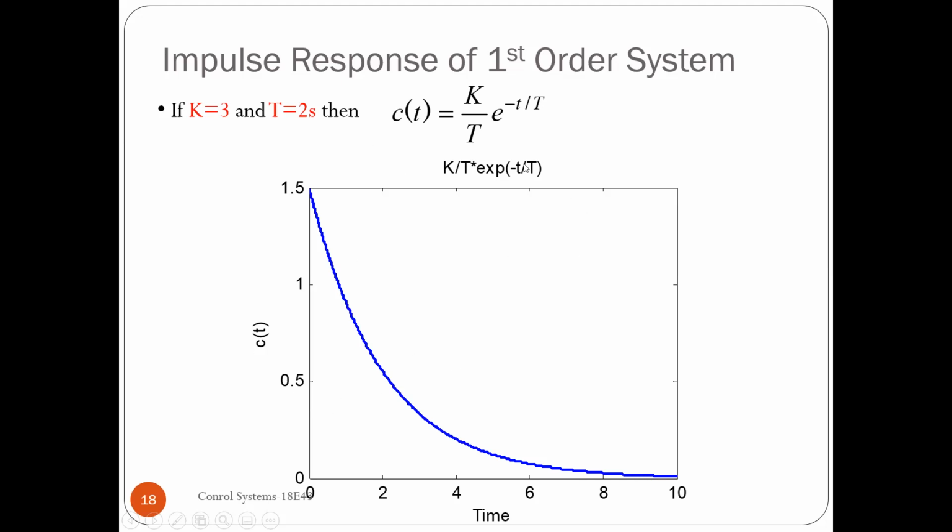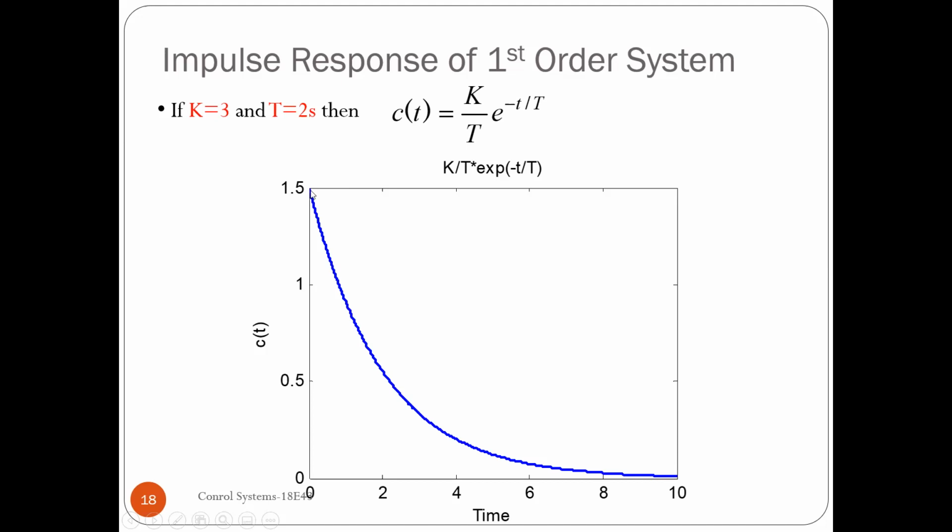Substituting K equal to 3 and T equal to 2, you find e power minus t divided by T. For time t equal to 0, you will find 1.5, because if you make small t 0, this exponential term becomes 1, and K divided by T is 3 divided by 2, which is 1.5.